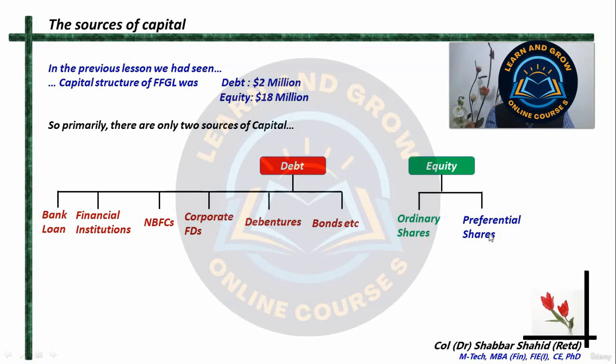What are preferential shares? This I have discussed in detail in one of my other courses, about the fundamentals and concepts of finance. But here it is not very much relevant. You may just want to Google and see what preferential shares are, but more than that is not required to know here. What we shall be dealing with, or what we are concerned with in the stock market, is basically the ordinary shares. Alright. So now the question is, which one is preferred, the debt or the equity?